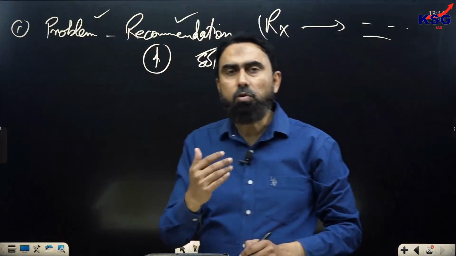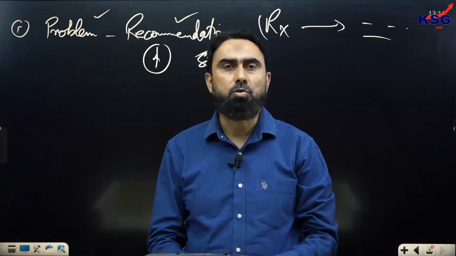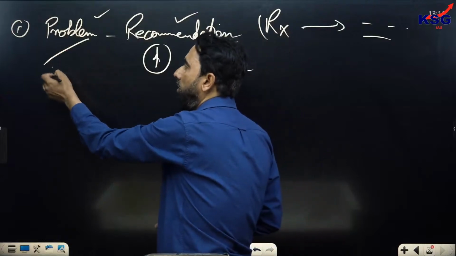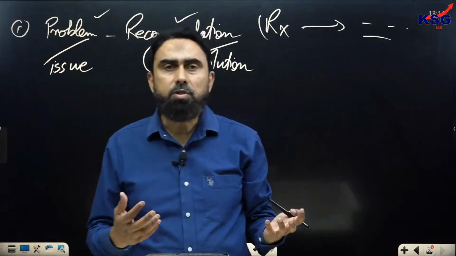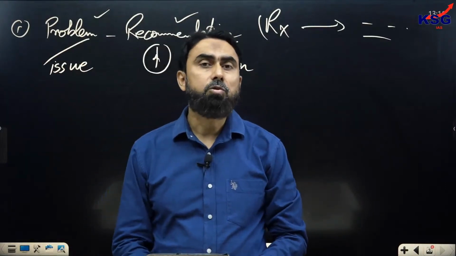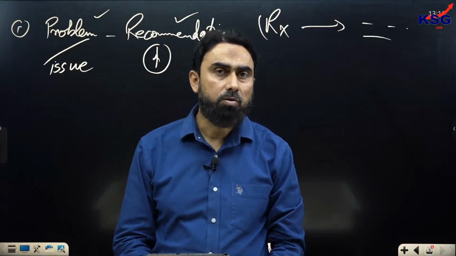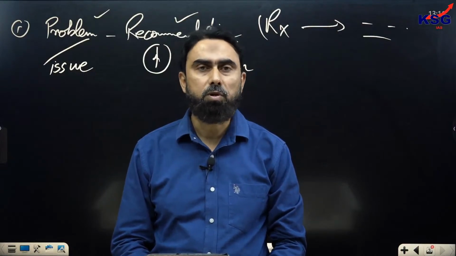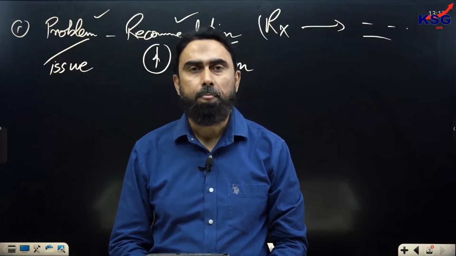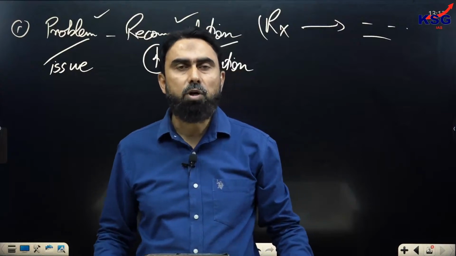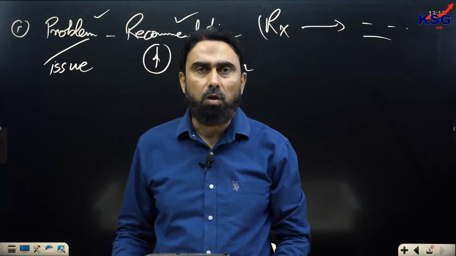Sometimes even if the author has not written his recommendation or solution, but he has described the issue or the problem, and this issue has been raised as if it's a serious problem, as if it needs to be addressed, even though he has not written his recommendation or solution, still you are supposed to choose an option which contains the solution part, because the issue has been raised as a problem, right? Not in a neutral manner. In a neutral manner, I mean that when the author does not mention whether it's a problem or an issue or not, he just describes.